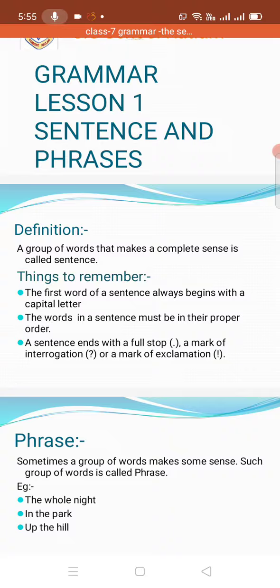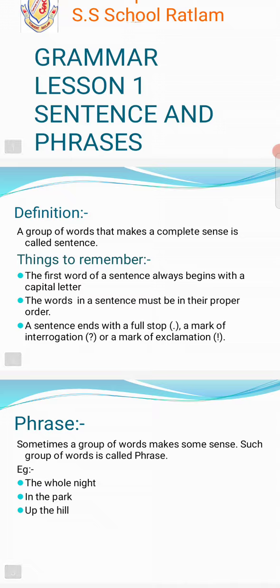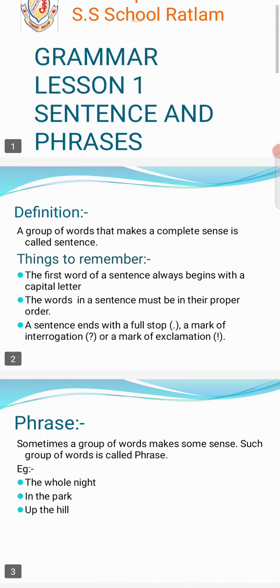Now, things to remember. The first word of a sentence always begins with a capital letter. The words in a sentence must be in the proper order. Sometimes jumbled sentences are given, and you have to make them into a proper sentence. A sentence ends with a full stop mark, an interrogative mark, or an exclamatory mark. These are the common features of a sentence.